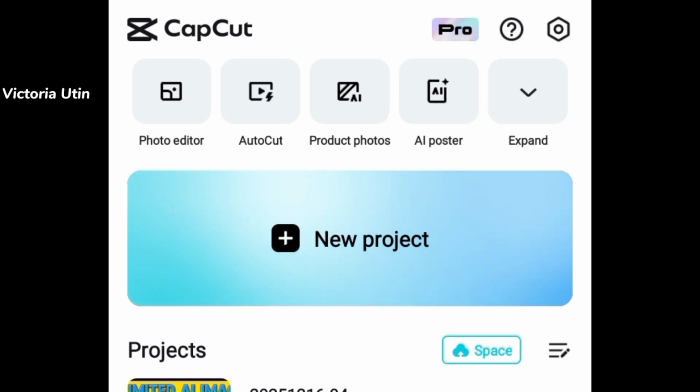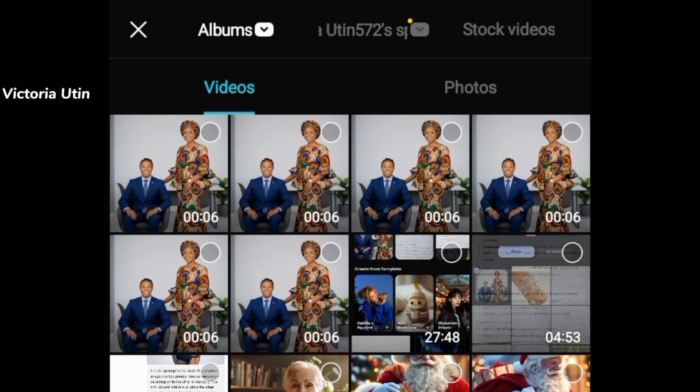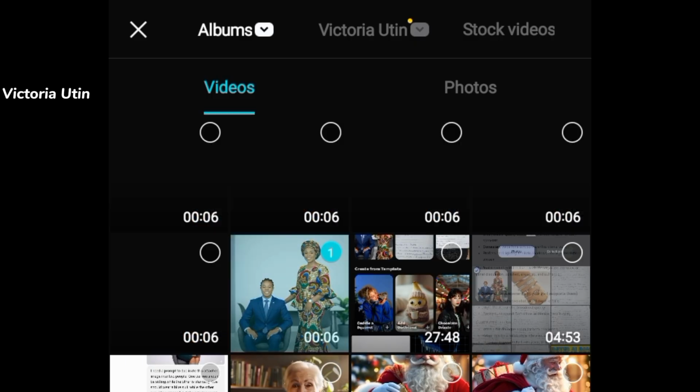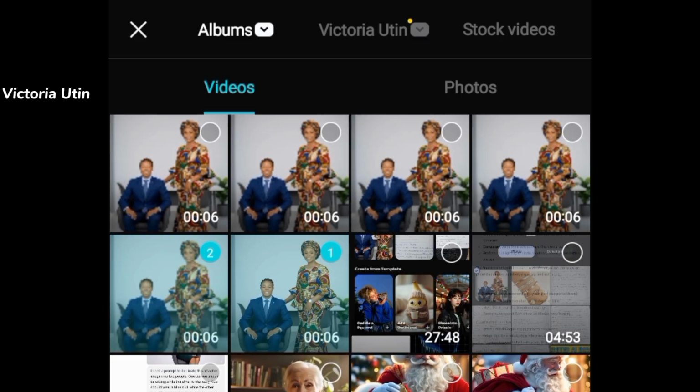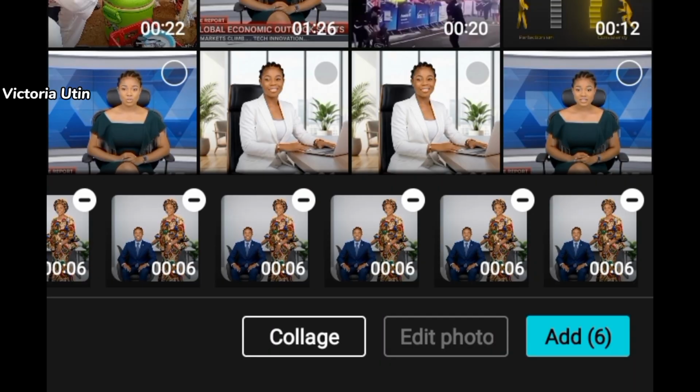Now, you have to come over to your editing software. I don't know the one you are using, but if you are using CapCut, come over to New Project, and then once you click on New Project, go ahead and select the videos. I'm going to start from the very first one I generated down to the second, the third, the fourth, just like that. Follow that sequence. So far I have generated 6 clips. So I'm going to click on add.